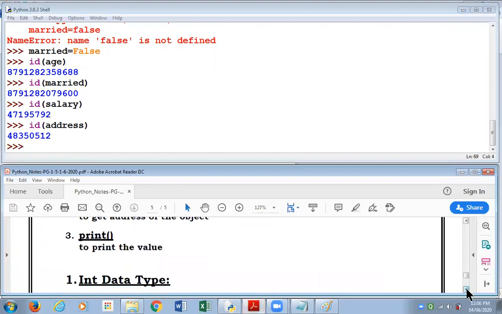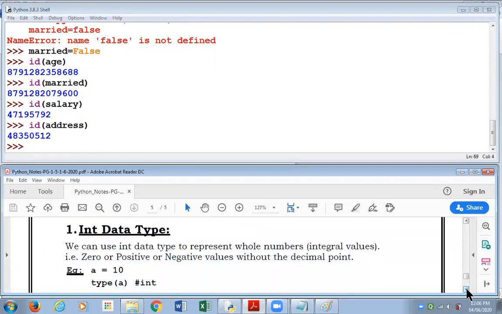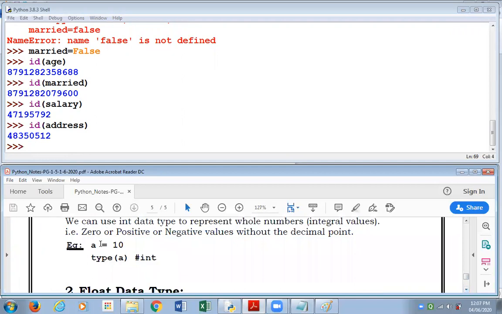We have finished our discussion. Okay, just a little bit of this int data type. We made variables of integer data type. We can use int data type to represent whole numbers or integer values, that is 0, positive or negative values without decimal point. Example, a equal to 10. We made a variable a, assigned 10 to it, and we've seen the type of that variable. The type that will be displayed will be int.